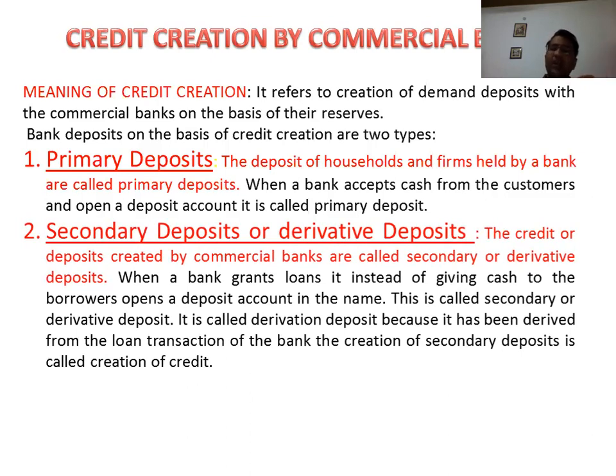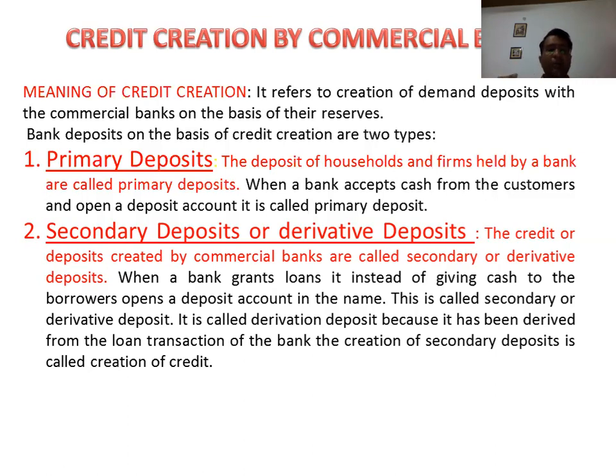From the primary deposit, the bank creates another deposit, which is called a secondary deposit. For example, when the bank grants a loan to the customer, instead of giving cash to the borrower, it opens a deposit account in the name of the borrower and then credits the money to the account. This is called a secondary or derivative deposit.